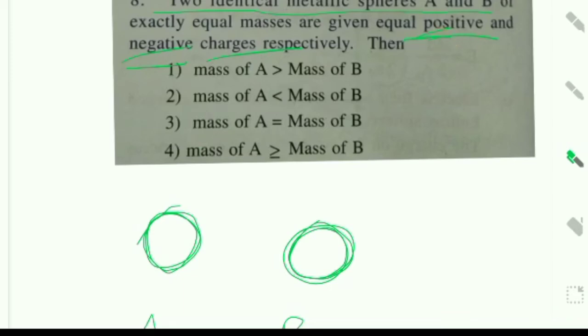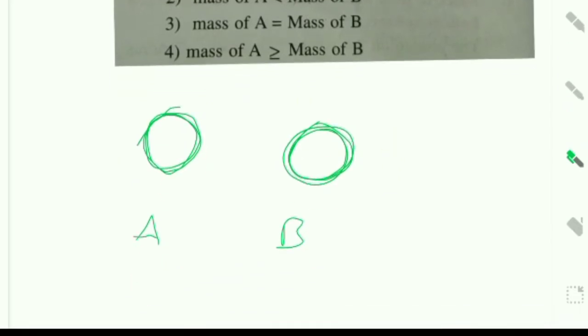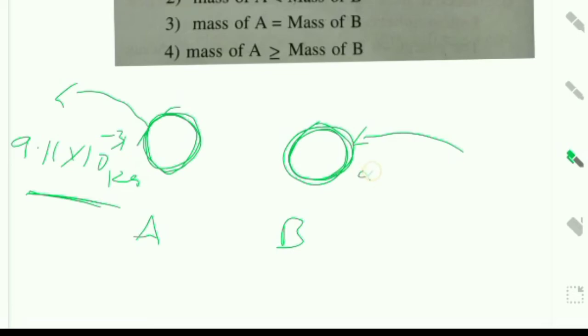A positive charge means electrons are removed, so A has lost electrons. One electron's mass is 9.11 into 10 to the power of minus 31 kg. Removing one electron means 9.11 into 10 to the power of minus 31 kg is removed. Adding one electron means 9.11 into 10 to the power of minus 31 kg is added. This one has a positive charge, this one has a negative charge.